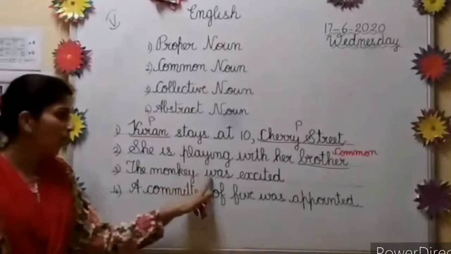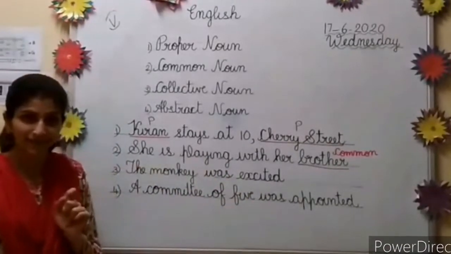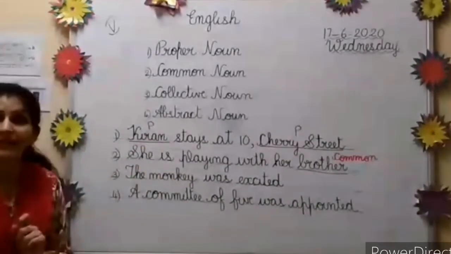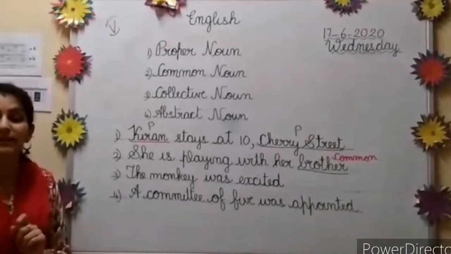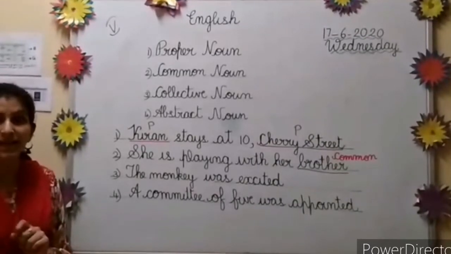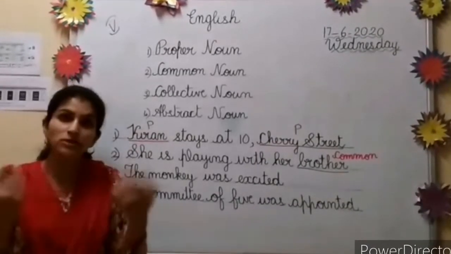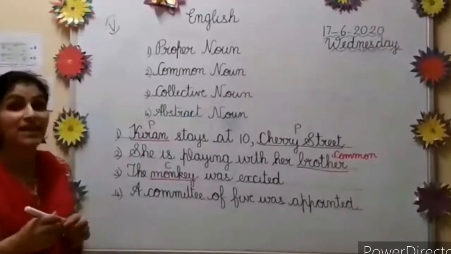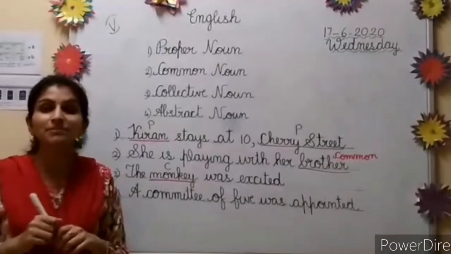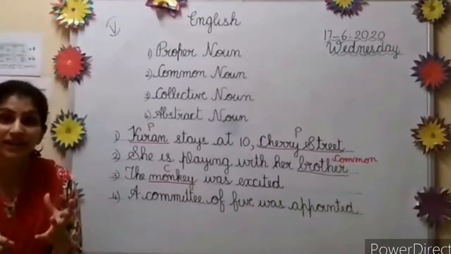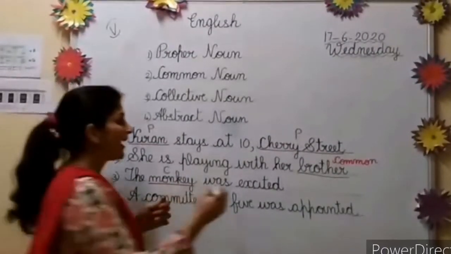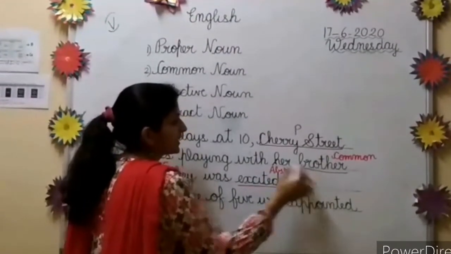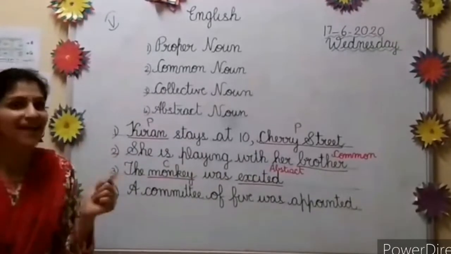The monkey was excited. So what is here? Monkey. So what is monkey? That is a common noun. That is found common. Monkey. Okay. Was excited. Excited means what? It is the abstract noun, the feeling. So excited is abstract noun. That is the feeling of that monkey, that it is very excited.